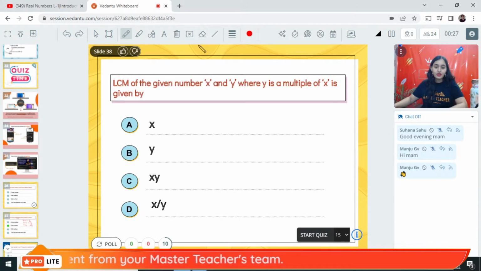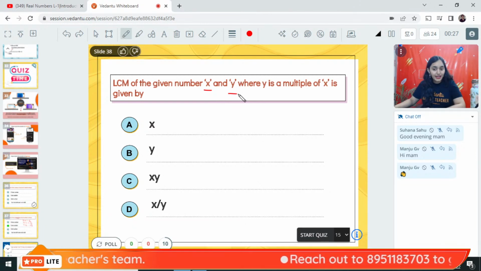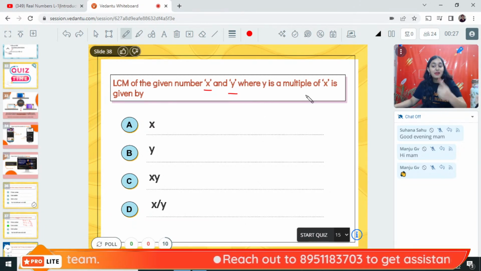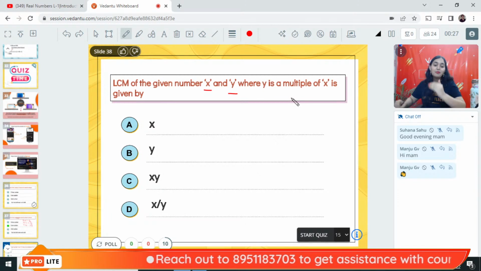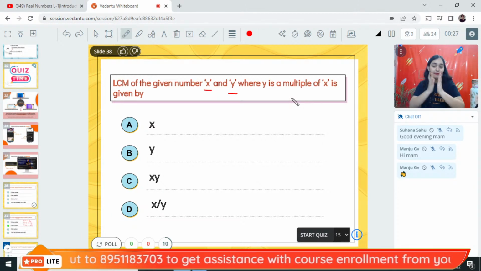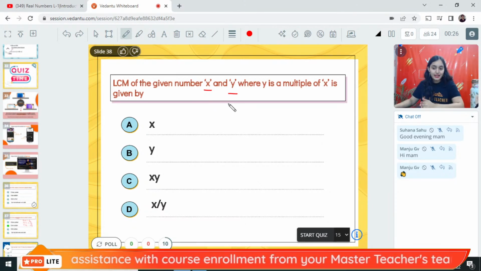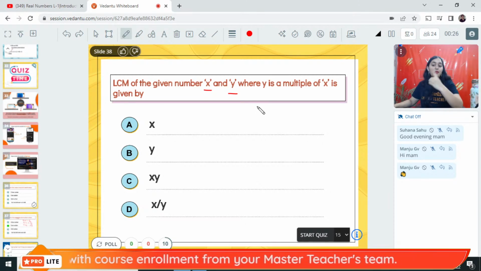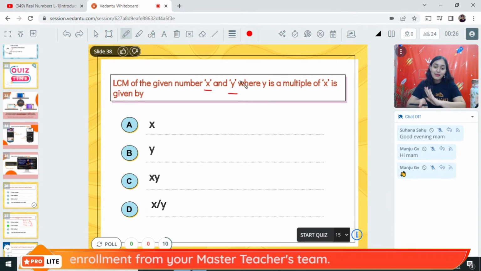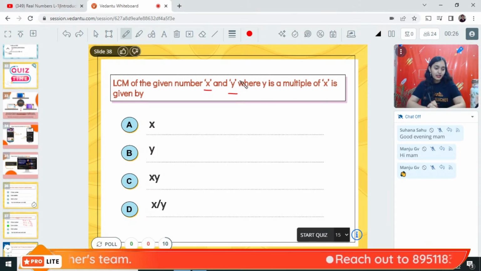Chalo bhai, next question. The LCM of a given number x and y, where y is a multiple of x, will be dash. I think it is a very interesting question. You can take an example. If there are two numbers x and y such that y is a multiple of x, then the LCM of x and y will be what? x, y, xy or x divided by y. Think about it.